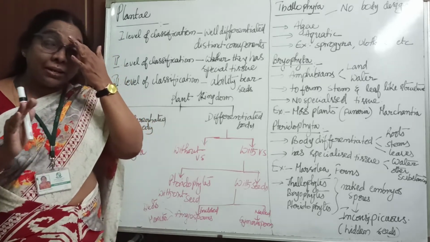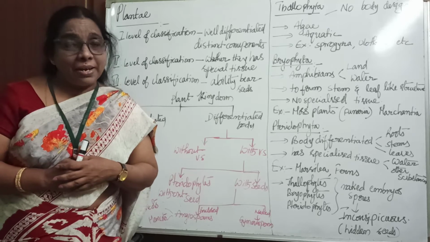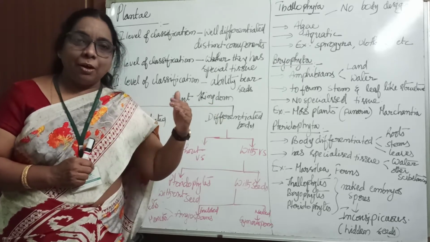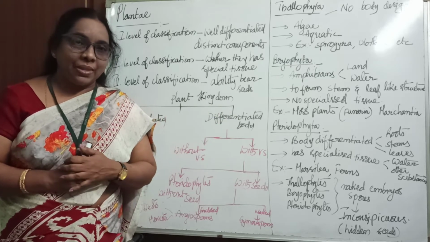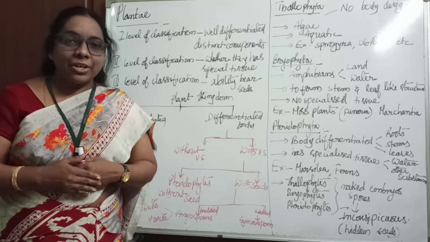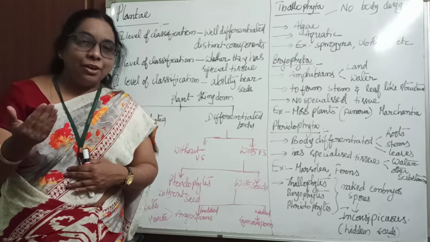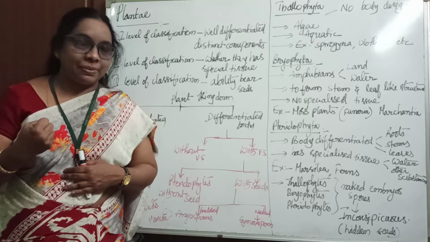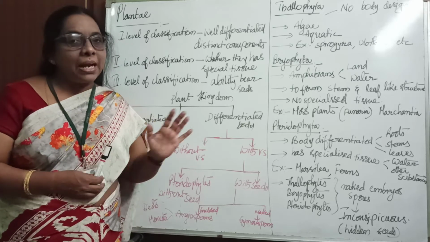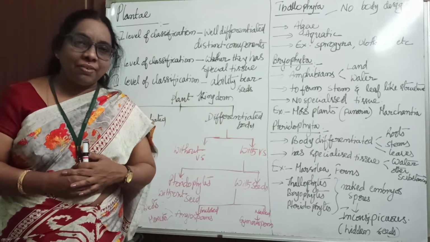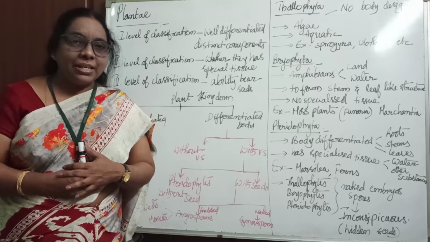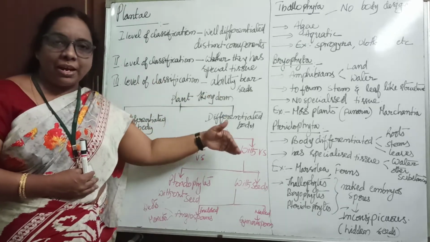Some plants have no flowers, so there is no question of seeds. We are going to study how non-flowering plants maintain their race and how flowering plants maintain their race. Flowering plants show the sexual process, and non-flowering plants maintain their race by an asexual method. We will study that one after another.